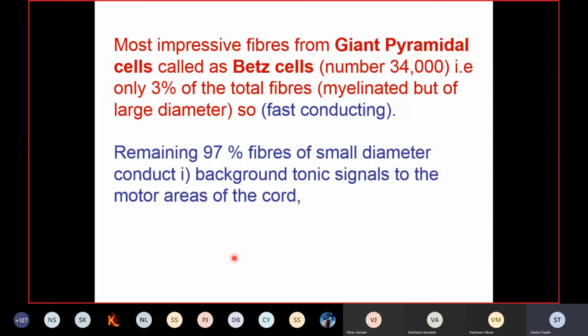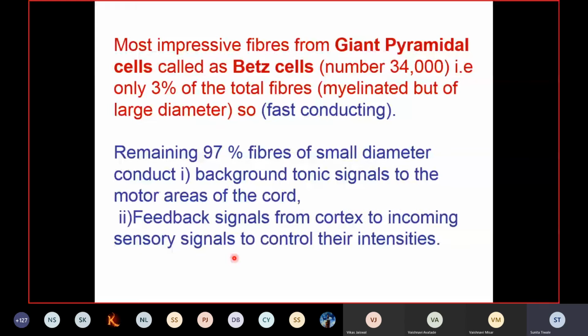These remaining fibers will also send feedback signals. These feedback signals come from the cortex, and they are given to the incoming sensory signals to control their intensity. That means these feedback signals are given in the form of muscle tension, force of contraction, and degree of movement, which is needed for that final planned movement. So that information is given to the incoming sensory signals.